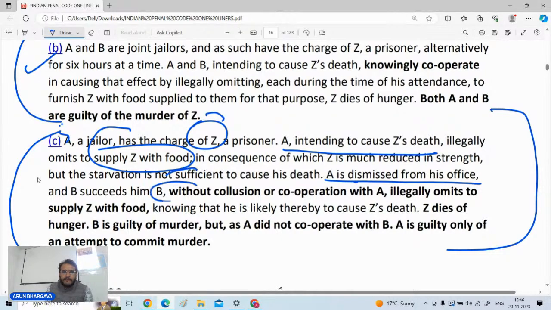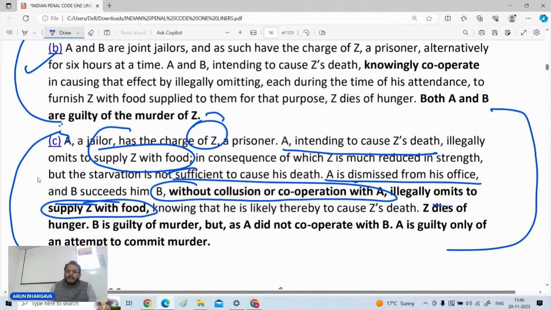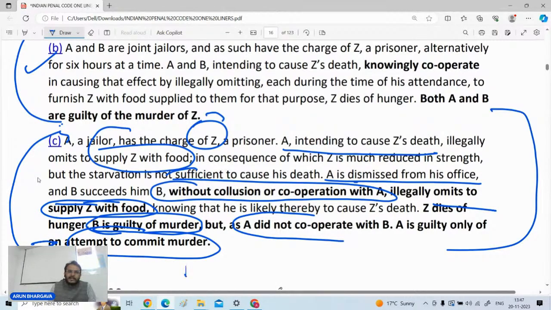B, without collusion or cooperation with A. B, a new jailer, came, and he has no cooperation with A. He also illegally omits to supply Z food, and thereby Z dies because of hunger. So B will be guilty of murder and A will only be guilty of attempt to murder. Questions come from here very often, okay? Just mark it on your concerned pair of acts.